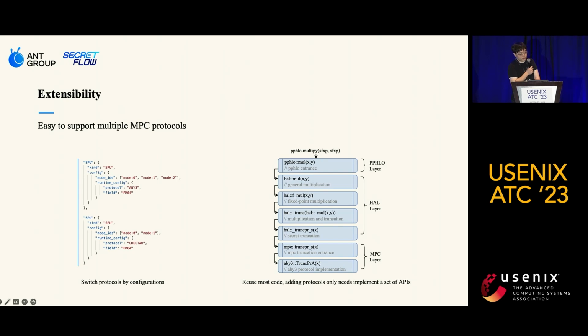For the backend, to make it easier to get contributions from protocol designers, we have adopted the concept of hardware abstraction layers in modern operating systems. Our interpreter issues instructions that dynamically dispatch through HAL layers to the appropriate MPC API. For MPC developers, that means they only need to focus on implementing a small set of basic instructions without worrying about the high-level application. This also enables users to switch protocols easily by modifying a configuration instead of having to rewrite the entire code base.